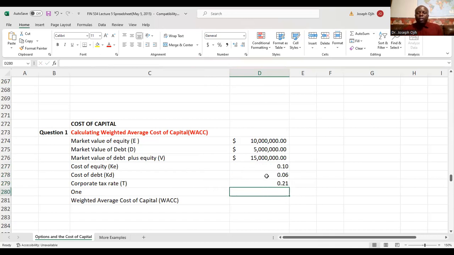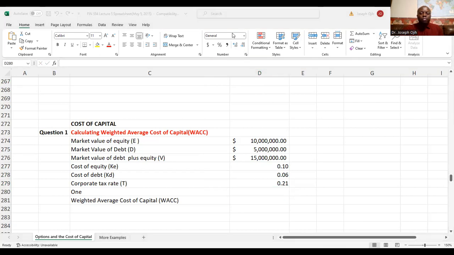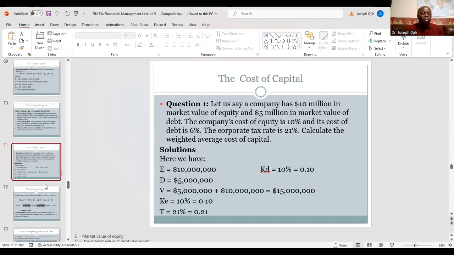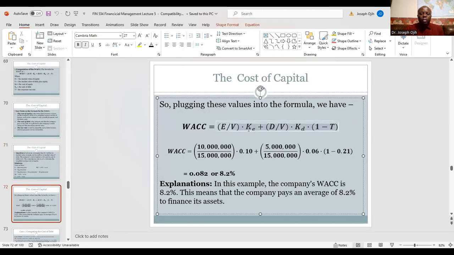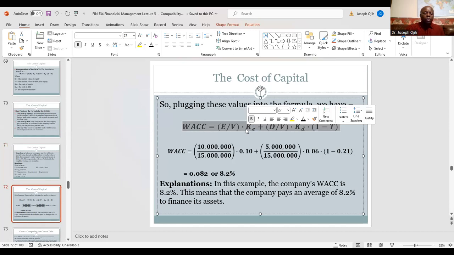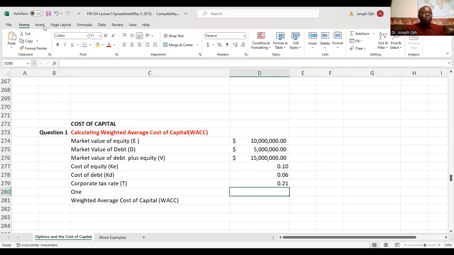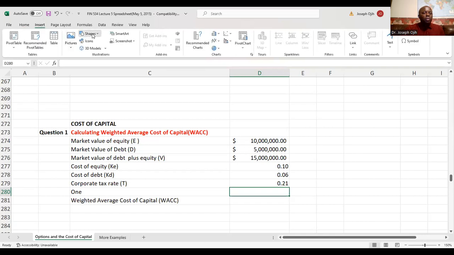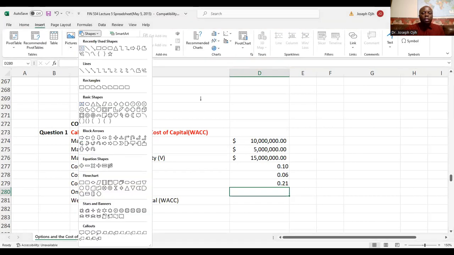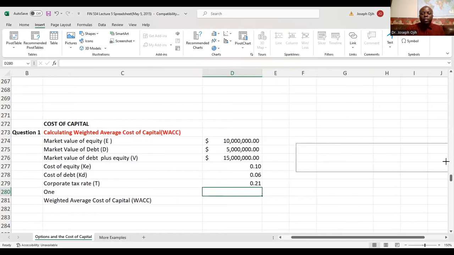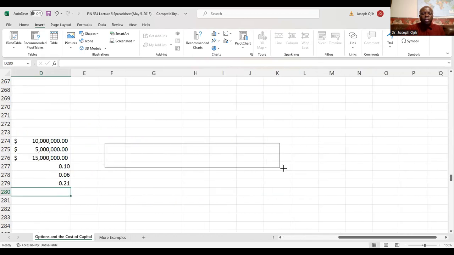1 is part of the formula, because when you look at the formula in my presentation, I see that 1 is part of the formula here. So let me copy the formula and put it in Excel so that we can use it. I'm going to insert a shape, a text box, so I can put the formula right here.